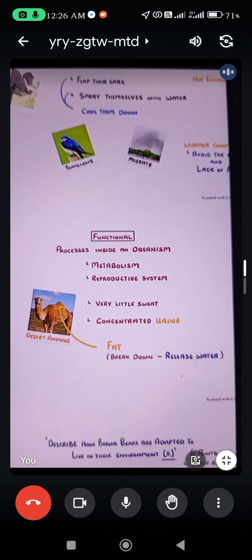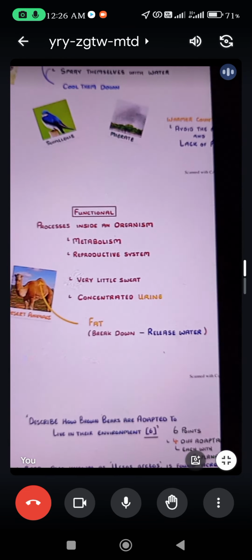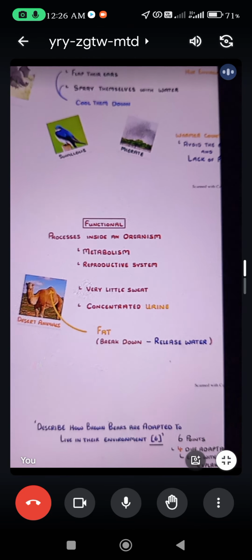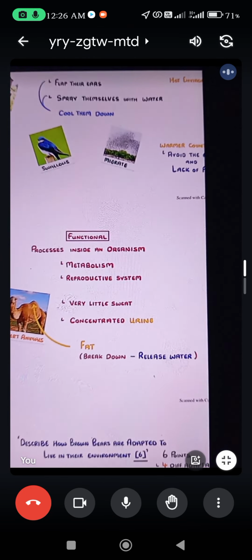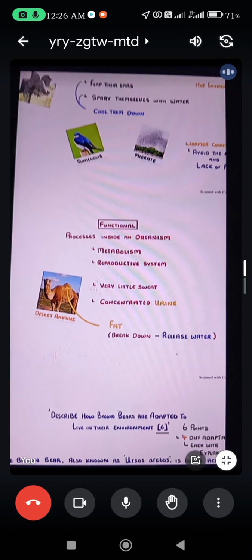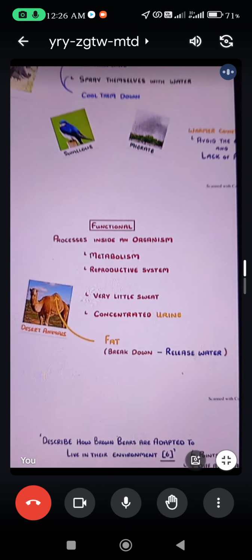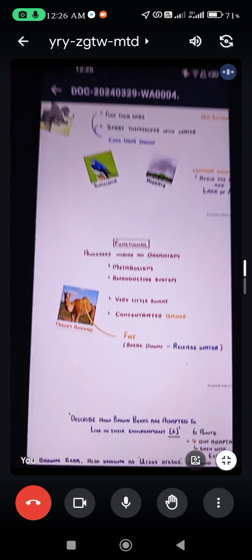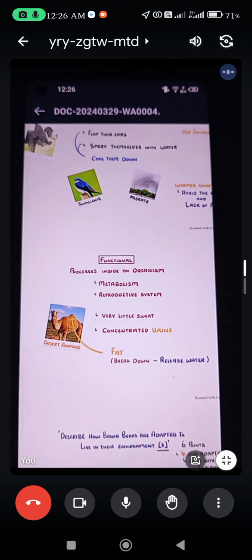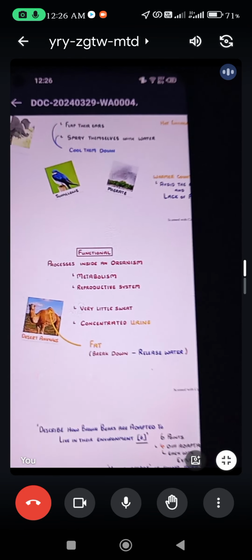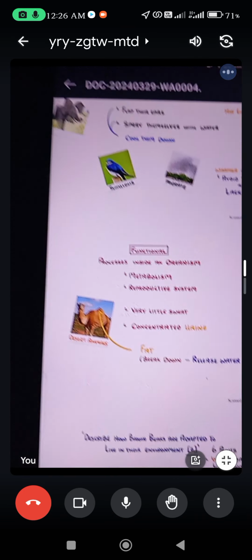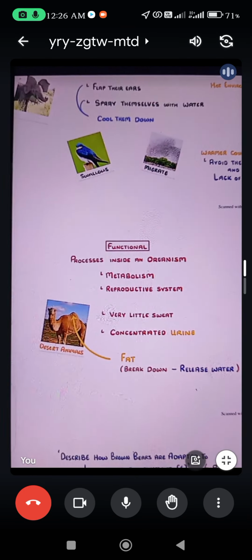For example, take the camel. They are used to living in a desert where there is so much lack of water, dry land. Whenever a camel drinks water, it has a huge storage in the stomach. They store a large amount of water in the stomach, and they release sweat in a very low amount, because they have to survive in that hot weather.